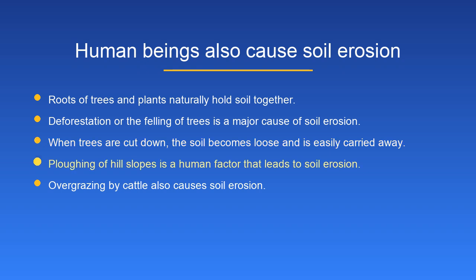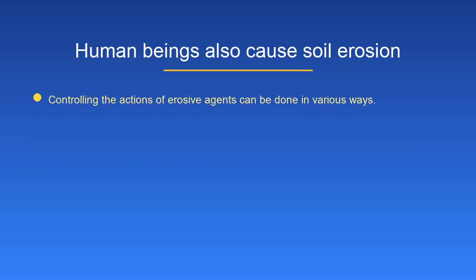Plowing of hill slopes is a human factor that leads to soil erosion. Overgrazing by cattle also causes soil erosion. Controlling the actions of erosive agents can be done in various ways.